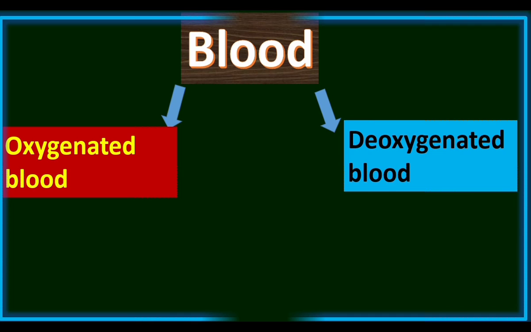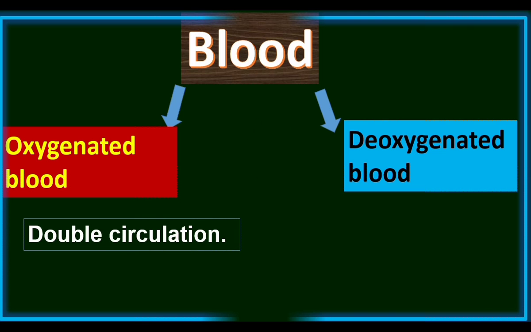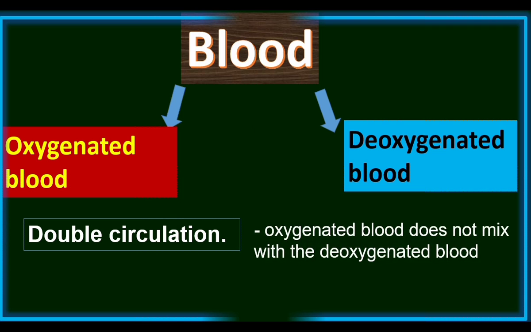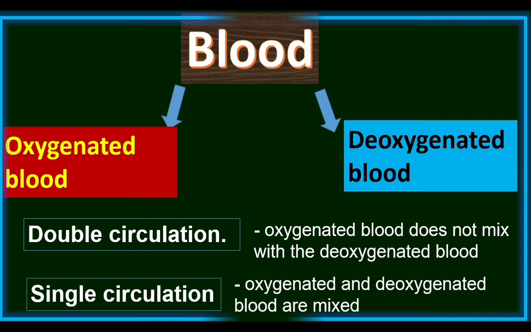We may have the doubt whether the oxygenated blood and the deoxygenated blood mix together. In some organisms, both bloods mix together. Organisms like birds and mammals have double circulation. In double circulation, there is no mixing of oxygenated blood and deoxygenated blood. In single circulation, oxygenated and deoxygenated blood are mixed.